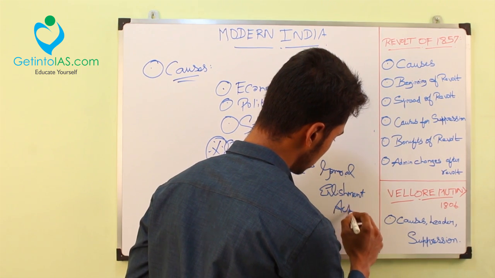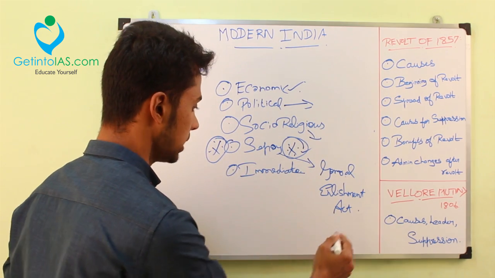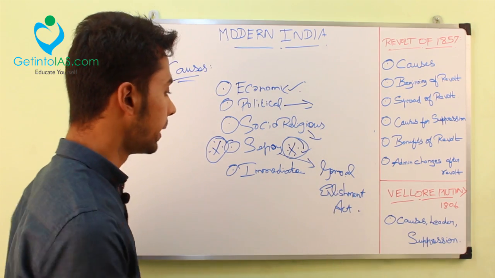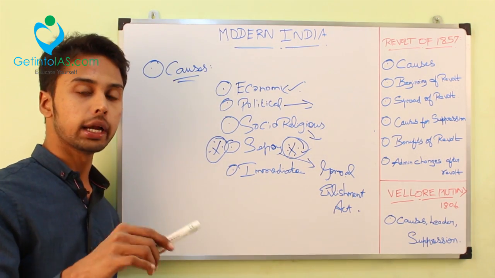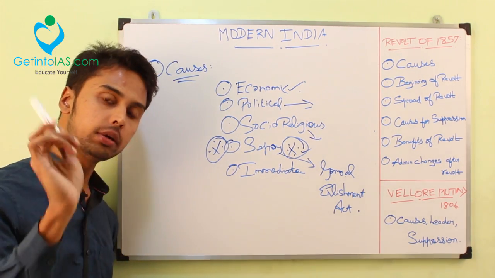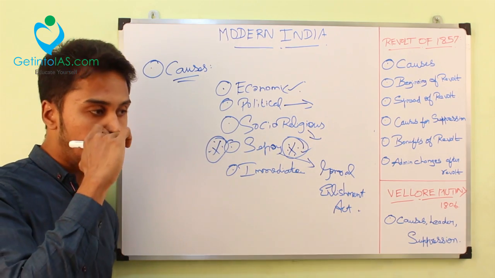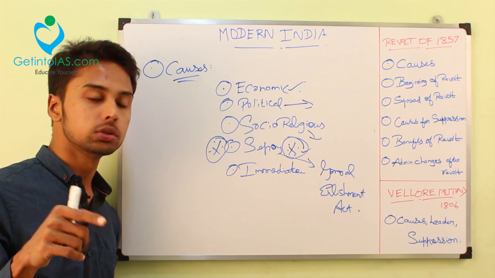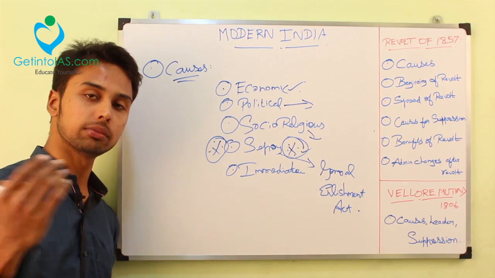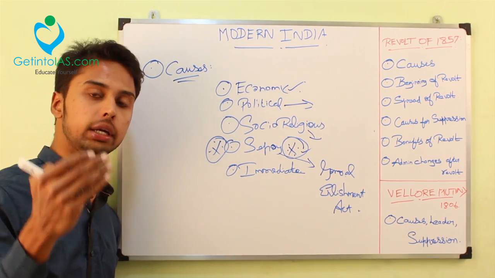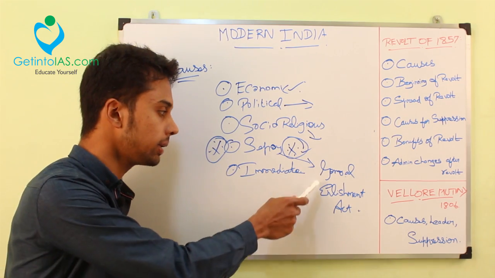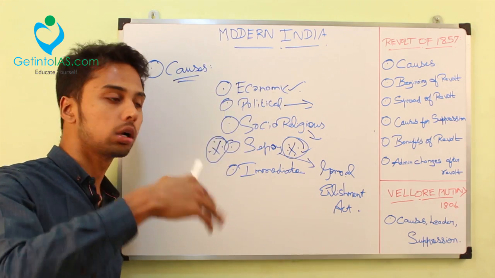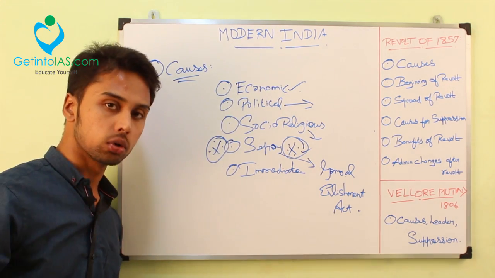An act called the General Enlistment Act was passed by Dalhousie during his period. What is this General Enlistment Act? By this act, any soldier can work in any province or any place over India. Before, the soldiers used to work around Delhi because the crown was there, and the governor general was placed in Delhi or somewhere in Bengal. Under this act, if a soldier is told to work in Punjab or Sindh, or to cross overseas and go abroad, they had to do it.